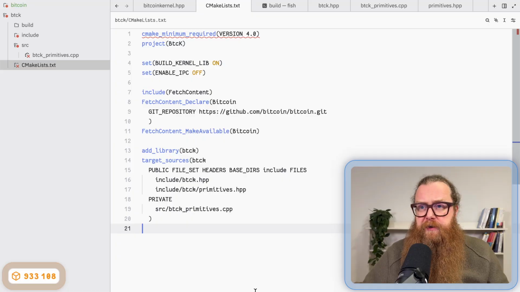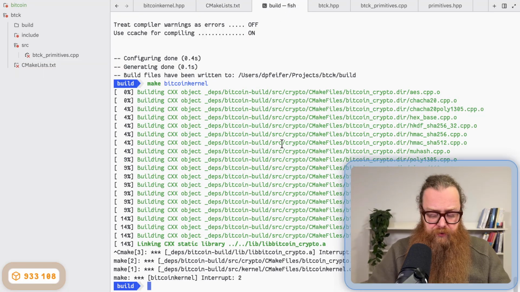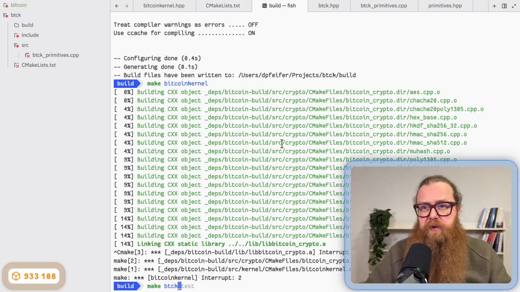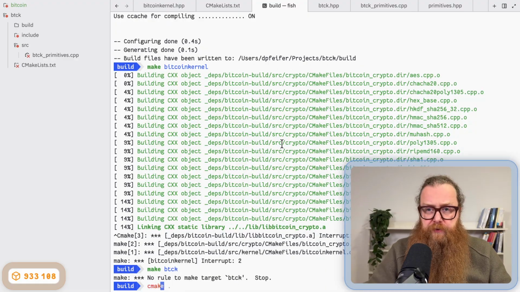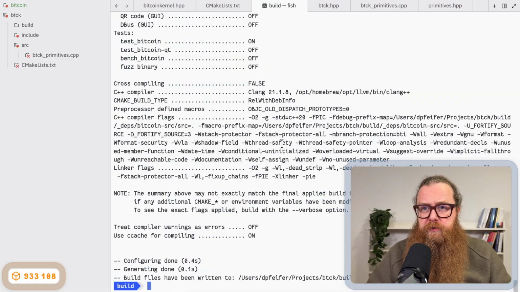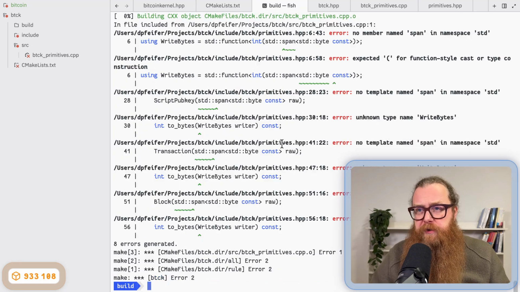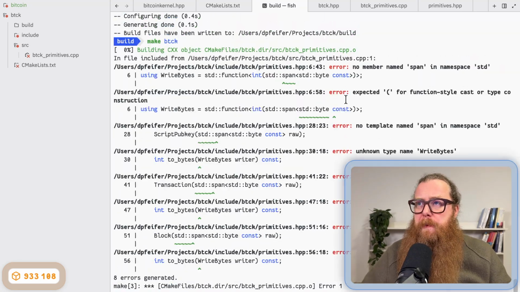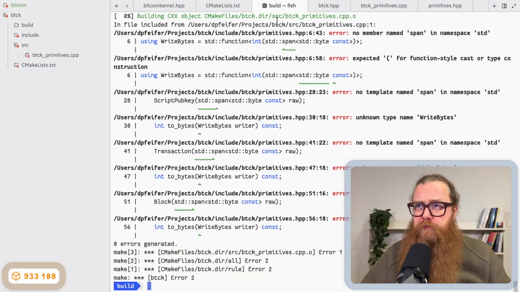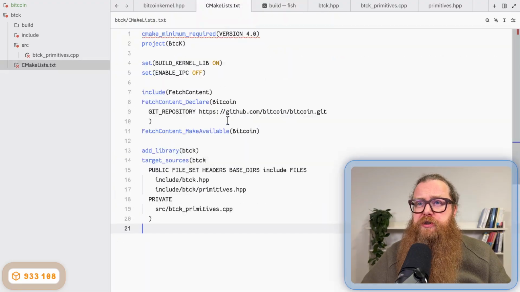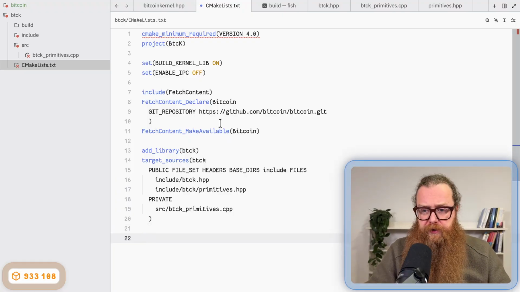Let's see whether I can build it. I run make btck, and I have to rerun CMake. Now try again. It's building, right? But it tells me span is unknown. And the reason for that is that span is a C++20 feature, so I have to change the target compiler. I have to enable the C++20 compile feature.